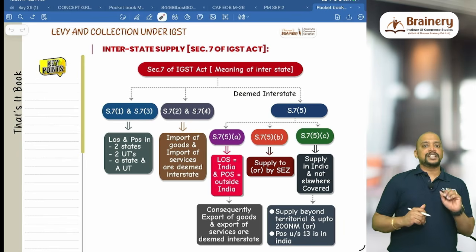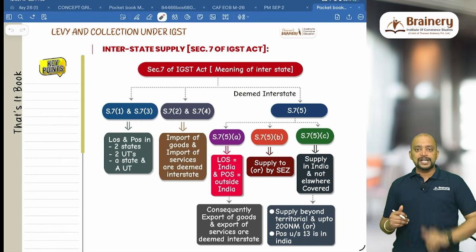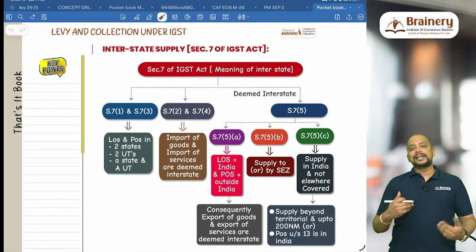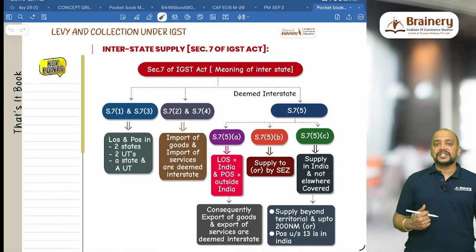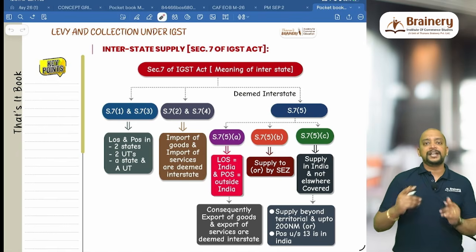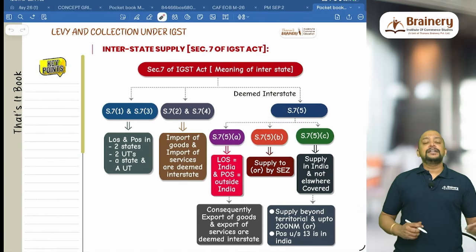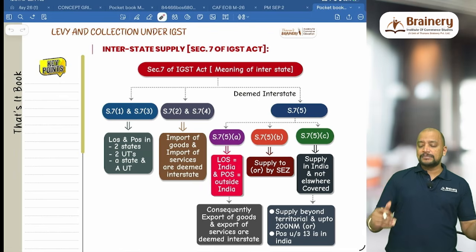What is the meaning of import of services? Three conditions should be satisfied: the supplier should be located outside India, the recipient should be in India, and the place of supply should be in India. If these three conditions are satisfied, then it will be import of services. Again, I am repeating: supplier outside India, recipient in India, and place of supply in India. Then, as per 7 subsection 5, there are some transactions which are regarded as deemed interstate supplies.